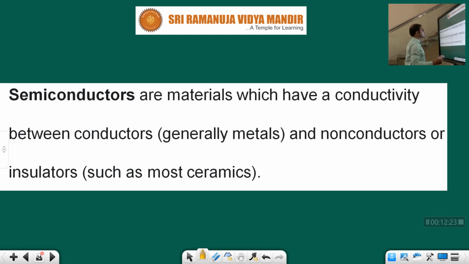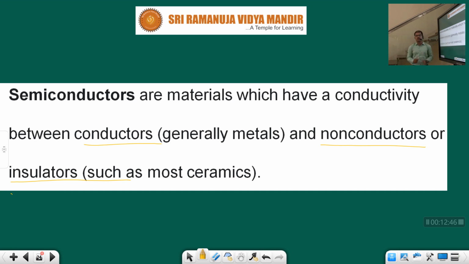So here, semiconductors are materials which have a conductivity between conductors and non-conductors or insulators. Children, as I said, they lie between the category of conductors and insulators, not completely conductors and not completely insulators either.